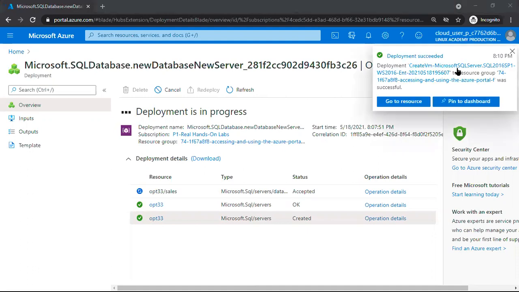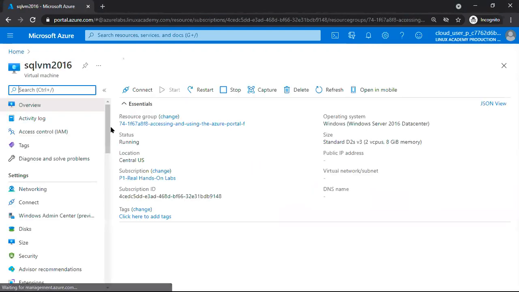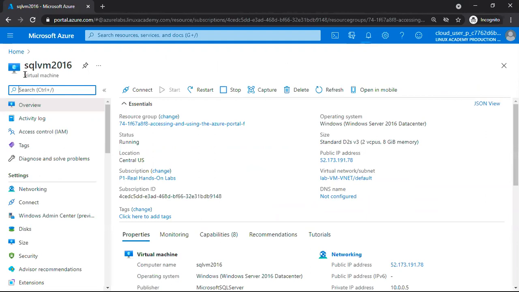I think it is ready. It is saying deployment is success; go to resource. The machine is ready. See, the virtual machine we created with this name is running. What is there in this machine? The Windows operating system. We have taken an 8 GB machine.